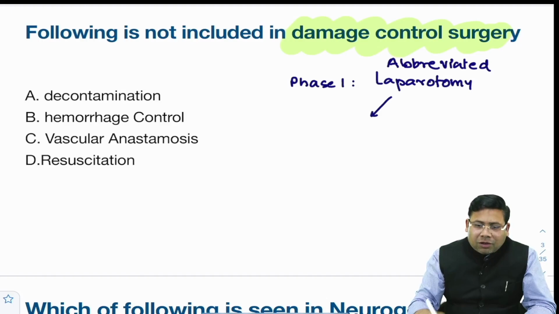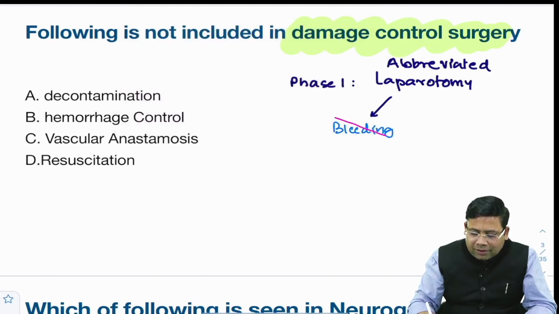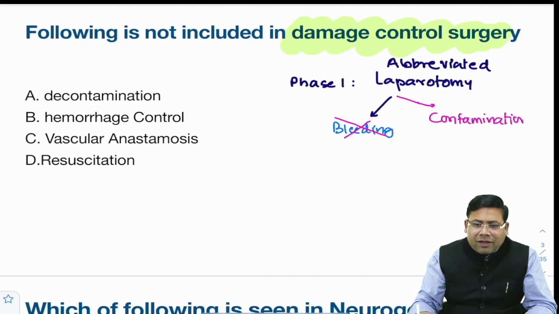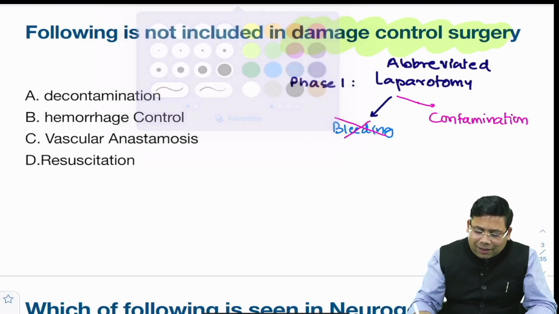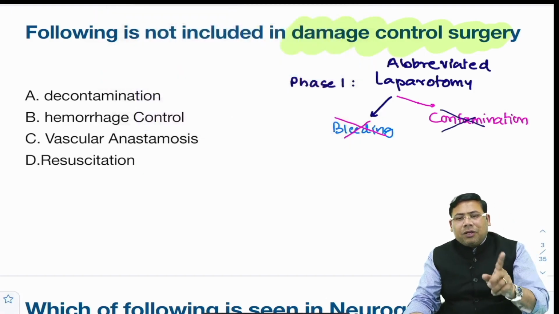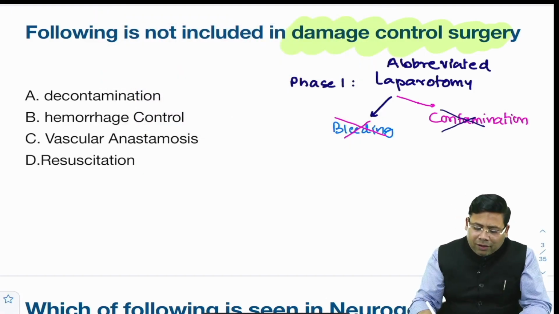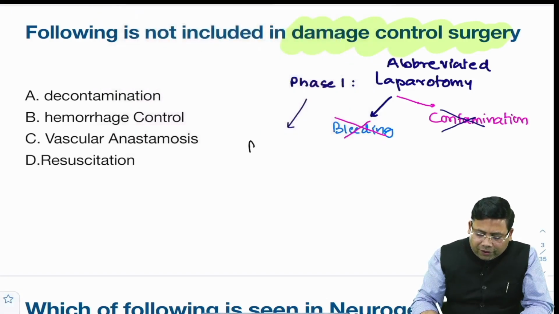In this, what are the two things that you are going to do? The first thing is to control any ongoing bleeding. The second thing is to control the contamination. How do you control the contamination? This is very simple. You can control the contamination by giving a thorough lavage and putting in drains. We don't go for permanent closure, we go for a temporary closure, and then comes phase 2.